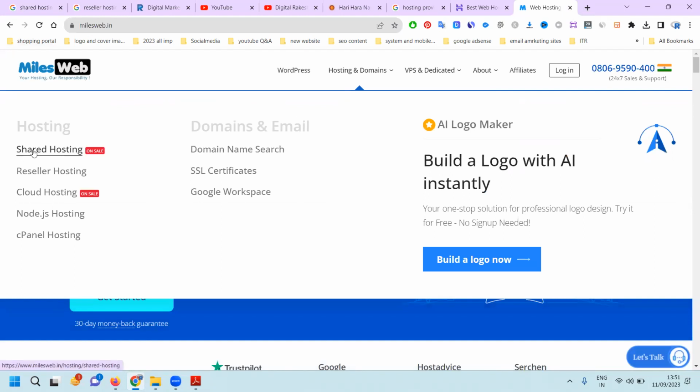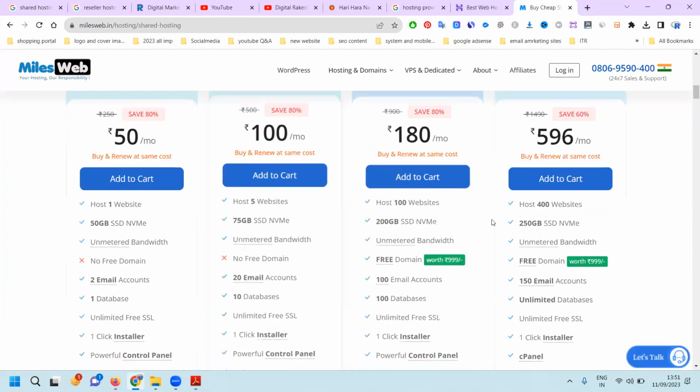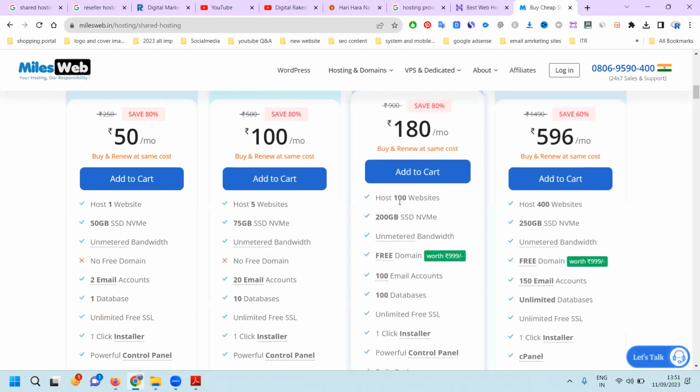What is called? Shared, reseller, cloud. This will be common, and Node.js hosting, cPanel hosting. Now I will go for shared hosting. I'll check with one website or I'll go with the 100 websites. Okay, first I'll check with the price. Add to cart.